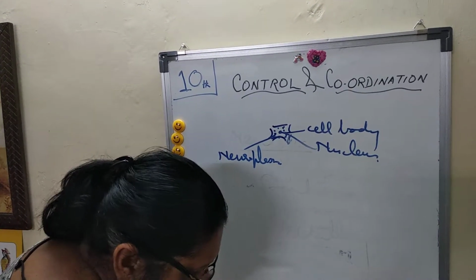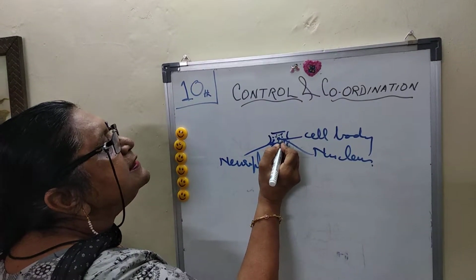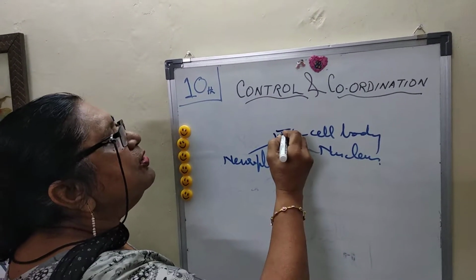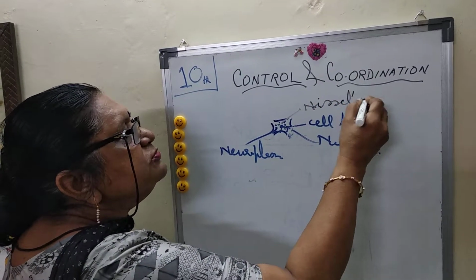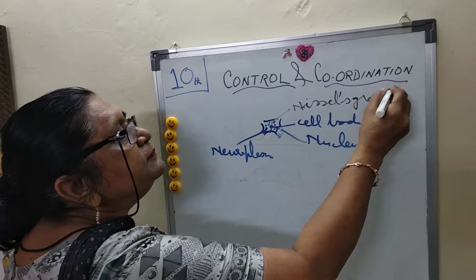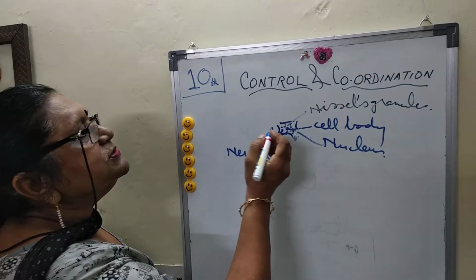Then they have special structures inside called Nissl granules. Centrioles are totally absent in neurons.